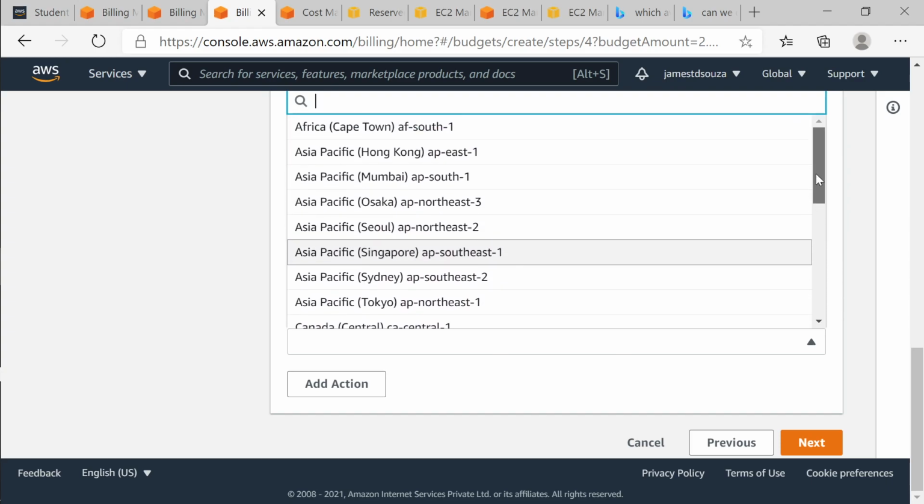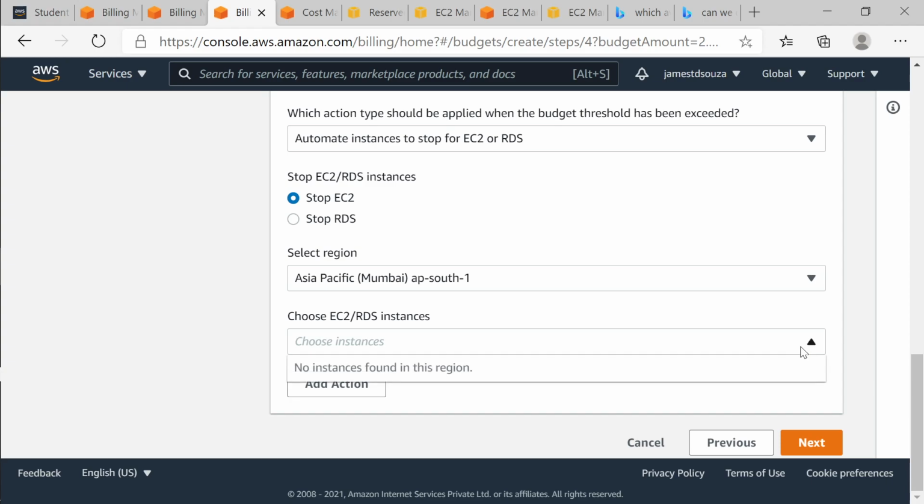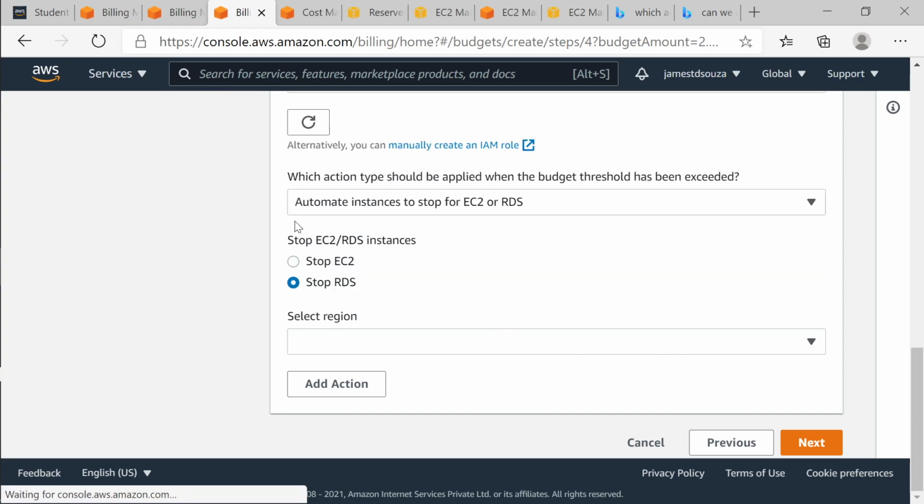So if I'm stopping the machine, then for every region I have to set a budget, because it is not letting me say all the machines, right? No instances found in this region, so it's not letting me choose.